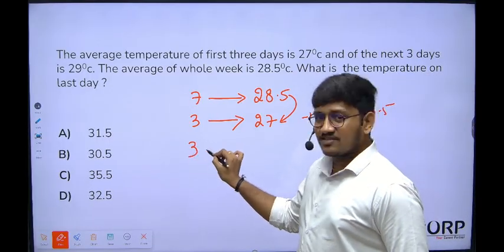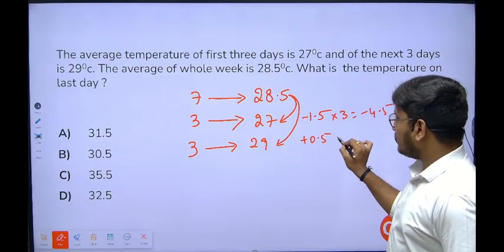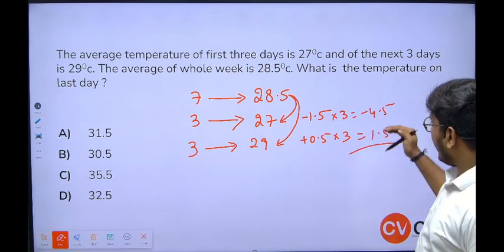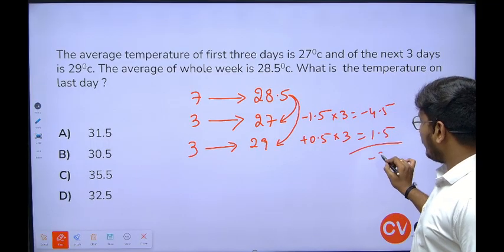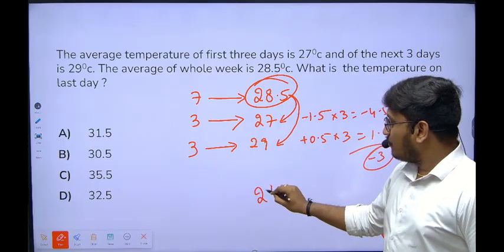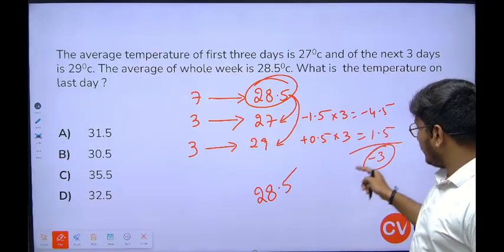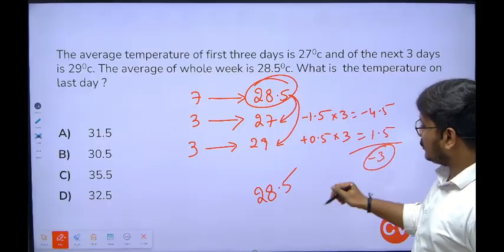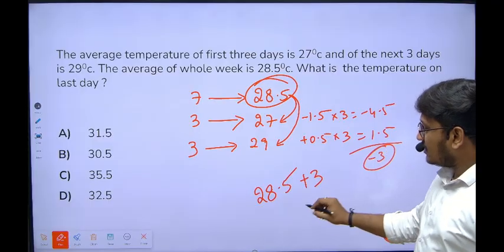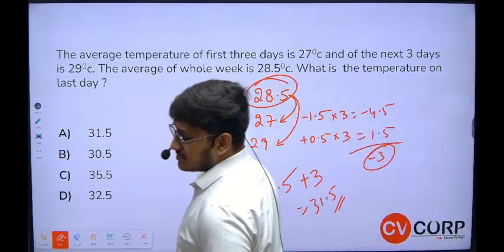Now the next 3 days average is 29. How much more is it for the next 3 days? That gives you 1.5. If you balance this, minus 4.5 plus 1.5 is -3. So actually all days should be 28.5, but it is not balanced, so the seventh day should be an extra 3, because these 3 should be added to balance it. So the answer is 31.5.